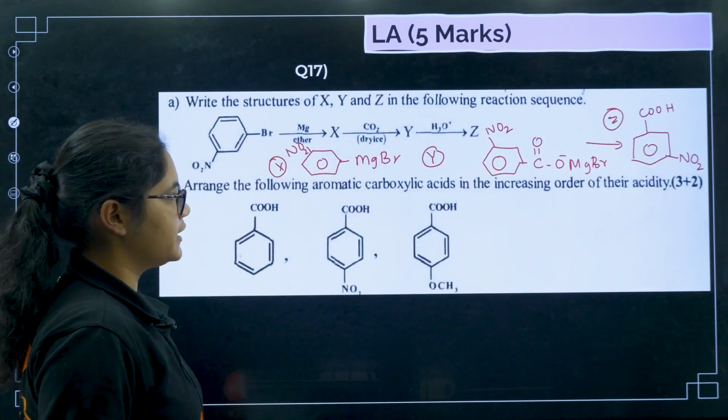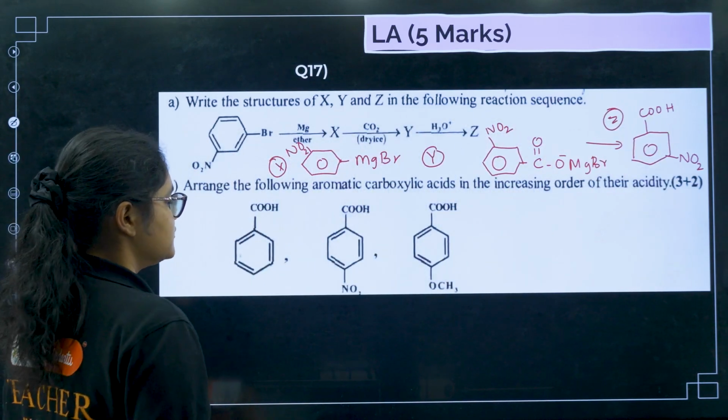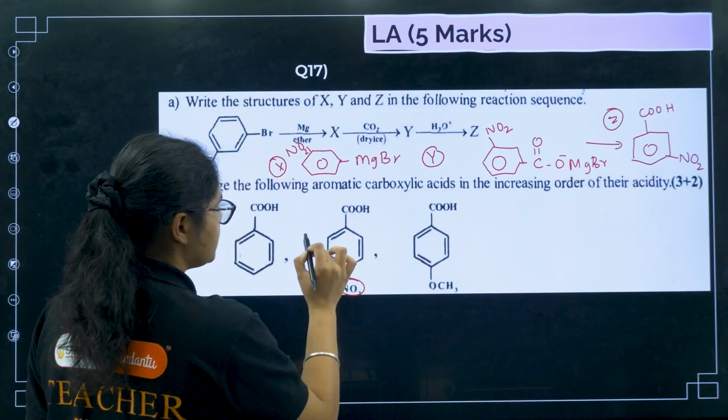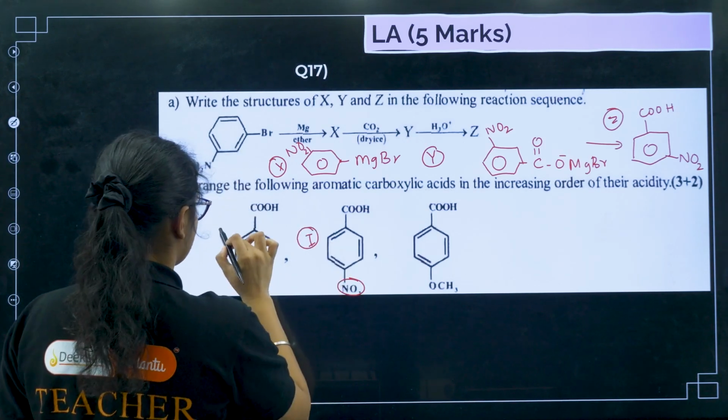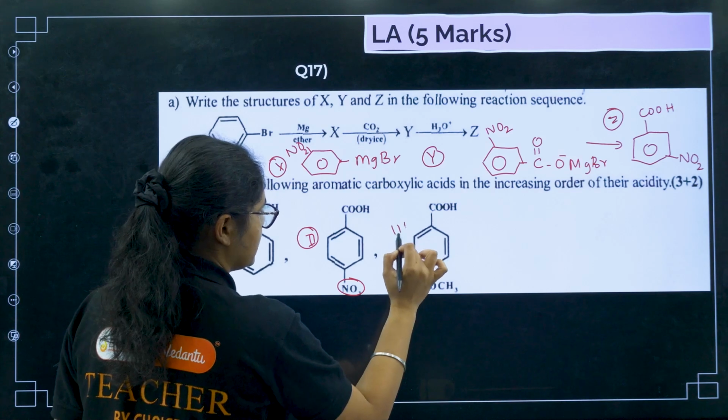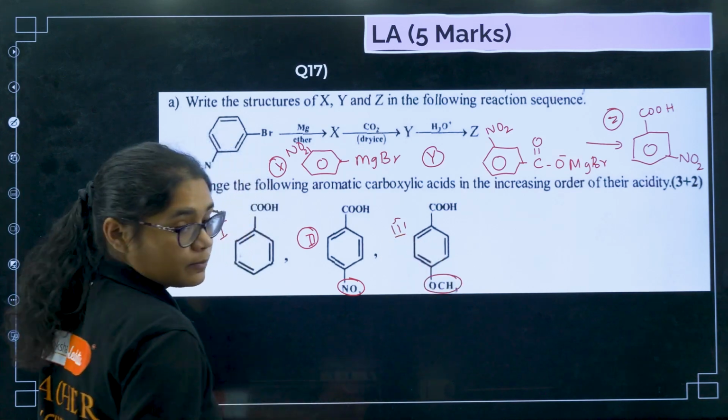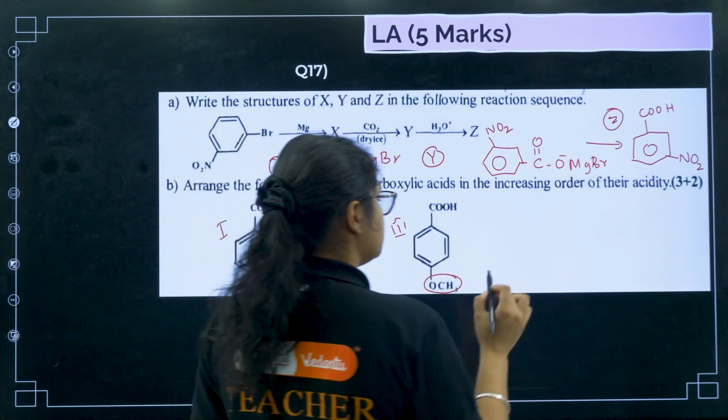Next, arrange the following in the increasing order of their acidity. As you can see, an electron withdrawing group is there, so this will be more acidic. If I number them 1, 2 and 3, then you can see here a donating group is there, so it is least acidic. So what will be the highest acidic?